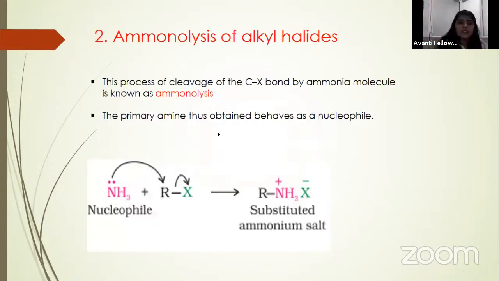Next is aminolysis of alkyl halide. For this process of aminolysis, first understand the meaning of the word. What is aminolysis?